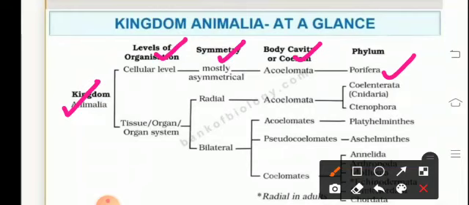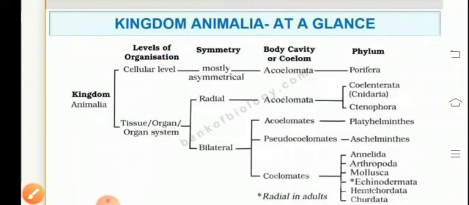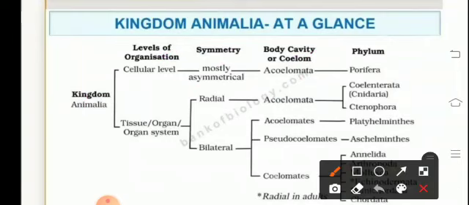Poriferans are organisms which have a cellular level of organization. Their body cannot be divided into two equal halves, therefore they are asymmetrical. They lack a true coelomic cavity, hence they are acoelomate. On the basis of the level of organization, the organisms belonging to the various other phyla, because they are more well developed, may have a tissue, organ or organ system level of organization.